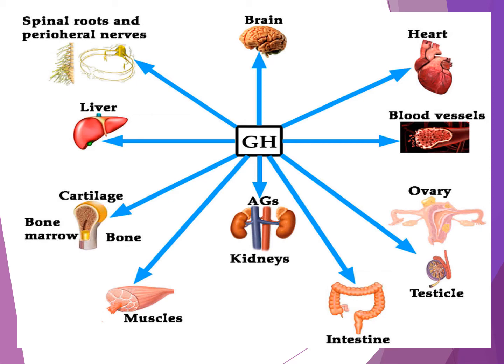From this picture, we can see the functions of growth hormone. That is, it helps in development of brain, heart, blood vessels, ovary, testicles, intestine, kidney, muscles, bones and cartilage, liver, and spinal roots and peripheral nerves. So it helps in growth of almost all tissues of the body.